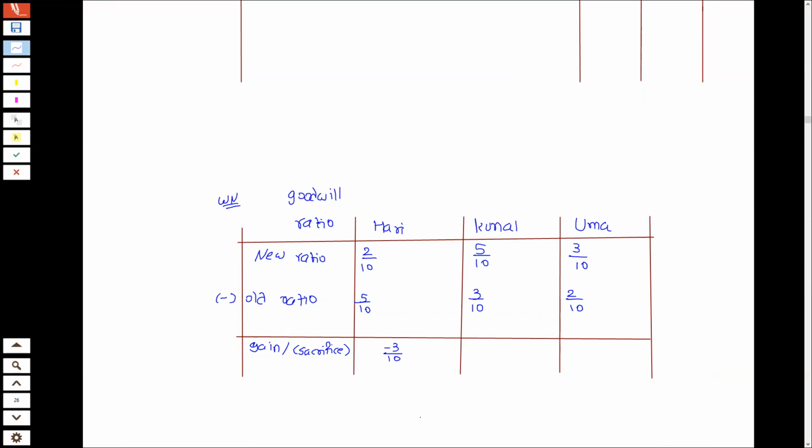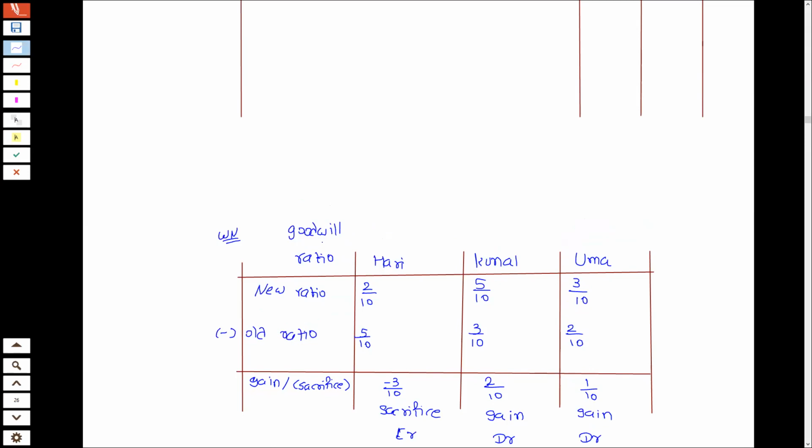So since it is negative, it means हरी सेक्रीफाइस कर रहा है, हरी का अकाउंट क्रेडिट होगा. 5 minus 3, 2 by 10, it is positive. So there is a gain. इसका अकाउंट डेबिट करेंगे. 3 minus 2, 1 by 10, again there is a gain. इसका अकाउंट डेबिट करेंगे for goodwill.